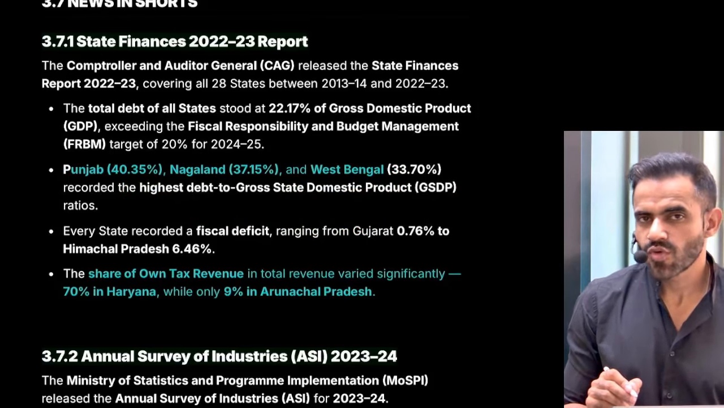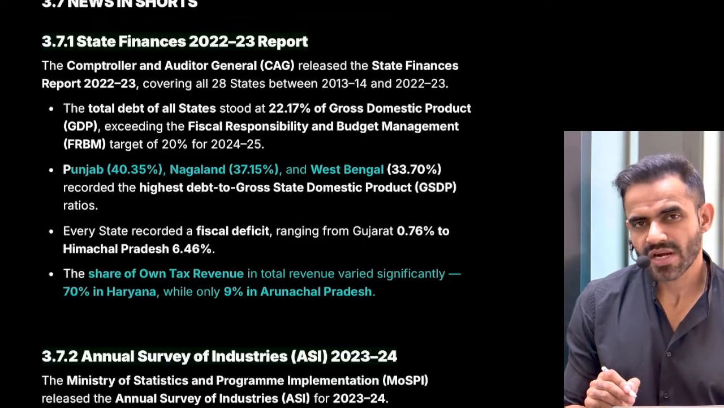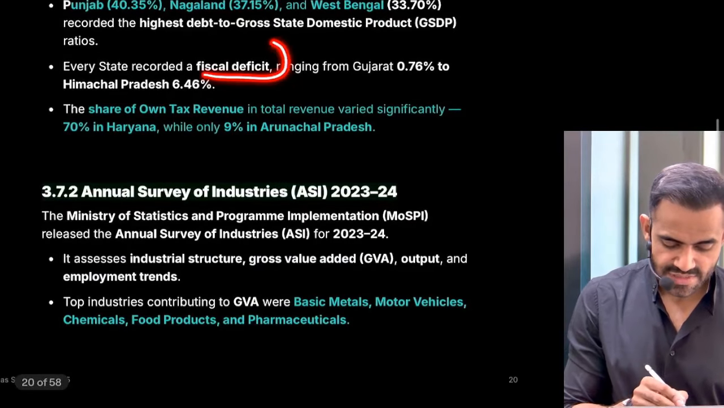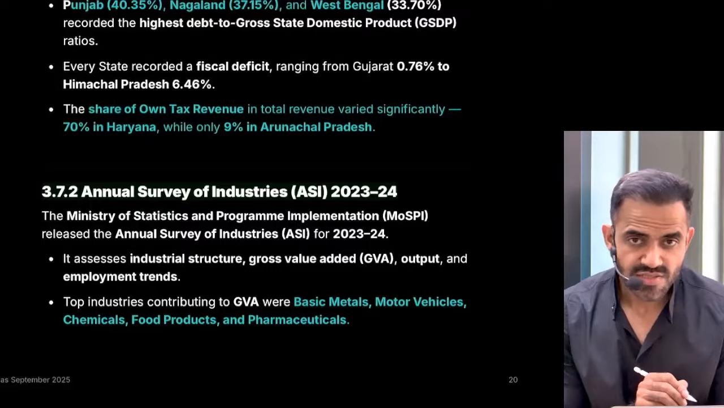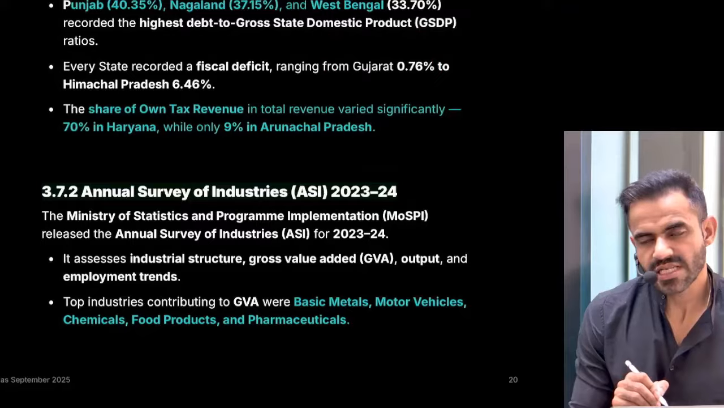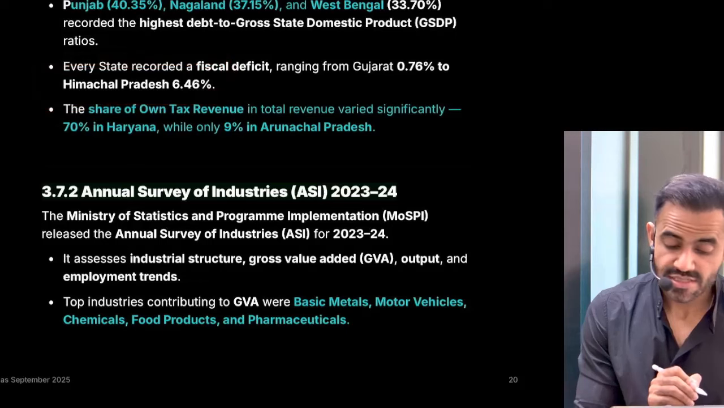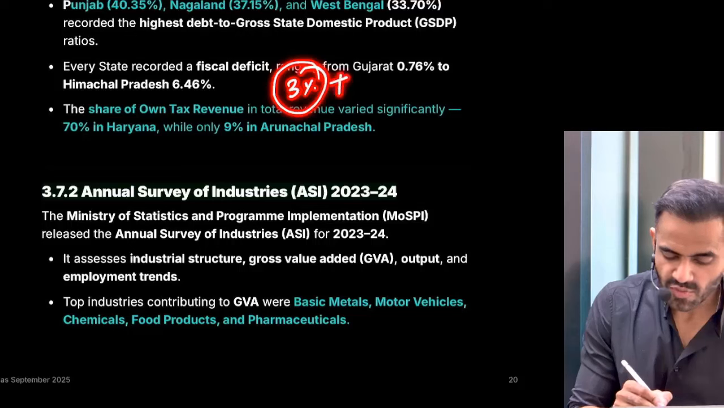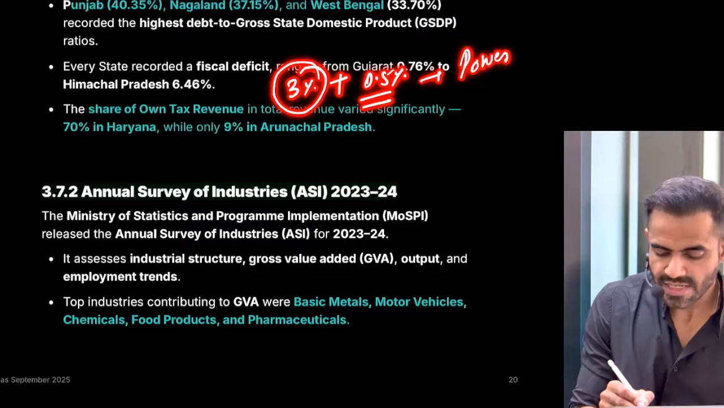Now, if they borrow too much, they will have to pay too much interest. And interest is not going to create any productive asset. So this will be a vicious cycle loop. Now, as far as the fiscal deficit is concerned, in a very simple sense, fiscal deficit is the borrowing. Some states like Gujarat had a very moderate fiscal deficit, 0.76%. Some states like Himachal Pradesh had a very high fiscal deficit, 6.46%. How much fiscal deficit is allowed? 3% is allowed. States can borrow 0.5% extra if they focus on power sector reforms.